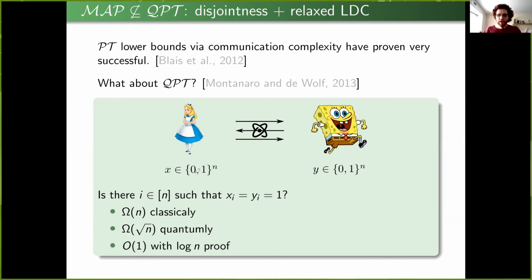So I won't use this right away, but let me also remark that this will be useful for the separation in a bit. It turns out that if Alice and Bob had a candidate coordinate, then that would be very easy to check. They can just send that same coordinate back and forth and check if they're both ones or not. So this will be useful in a moment.